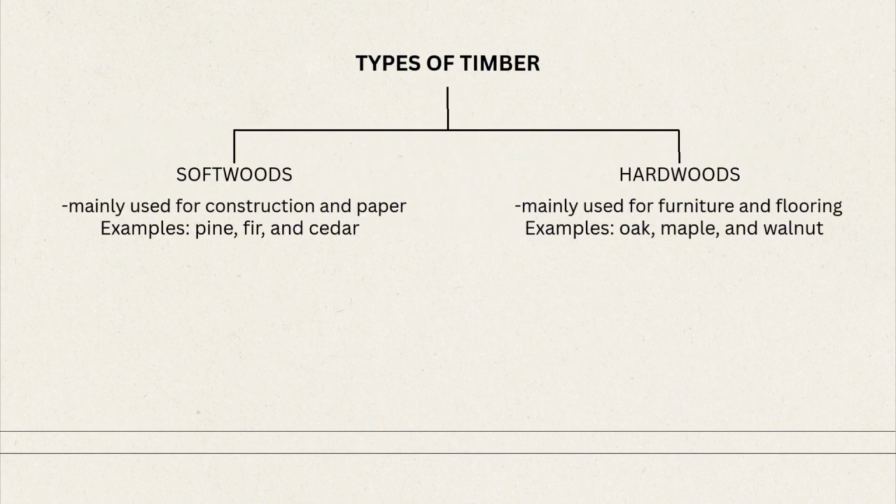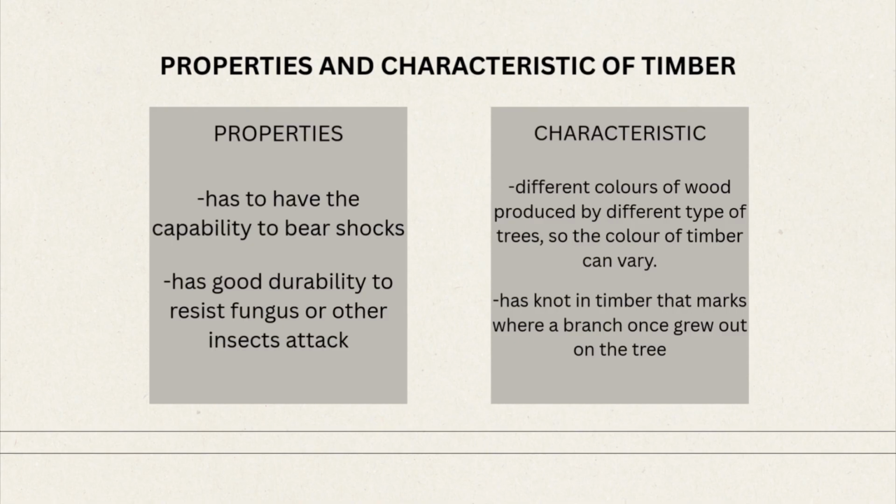There are two types of timber, which is softwoods and hardwoods. For softwoods, it is mainly used for construction and paper. For example, the woods from pine, fir, and cedar. And for hardwoods, it is mainly used for furniture and flooring. For example, woods from oak, maple, and walnut. Next, properties and characteristics of timber.